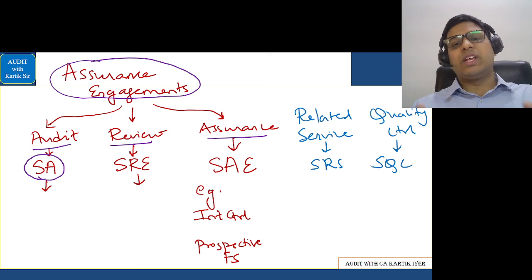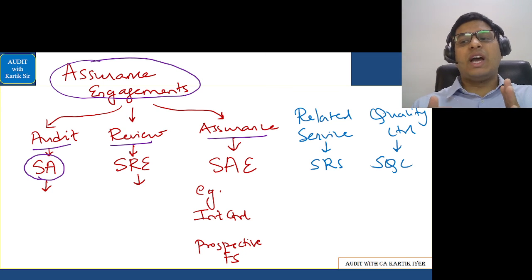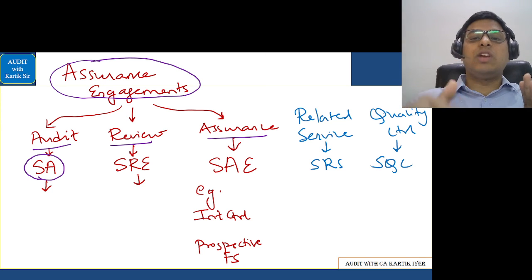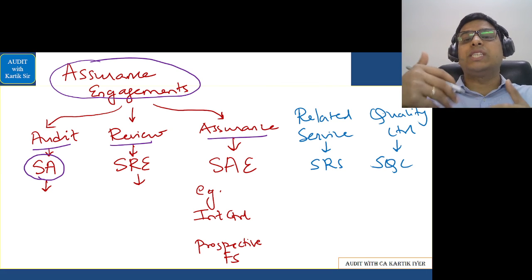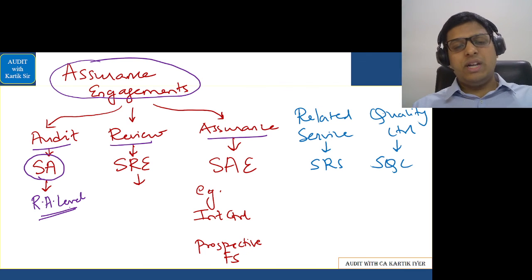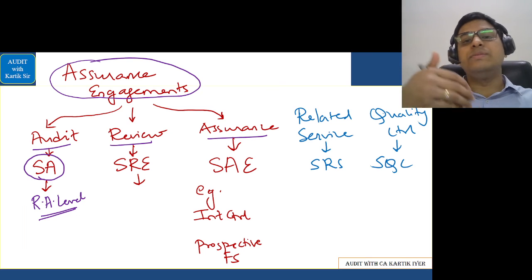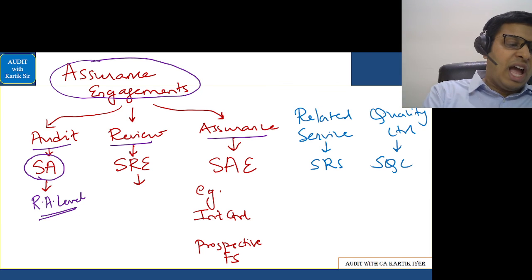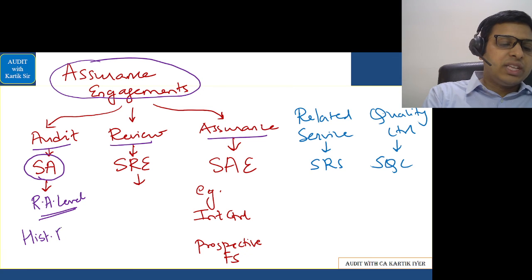You are basically seeing whether the company has complied with their accounting standards properly, and that checking of accounting standards you will be doing by applying standards on auditing. Your main goal is to reach the RA level in this case. That is why you do audit, you apply standards on auditing, and you try to reach the RA level, and you check something called historical financial information. You check this data here.